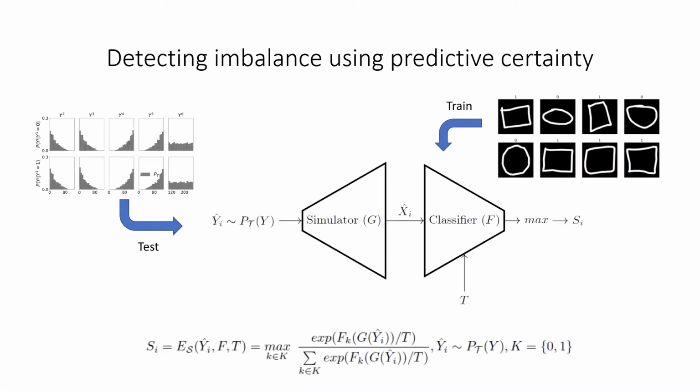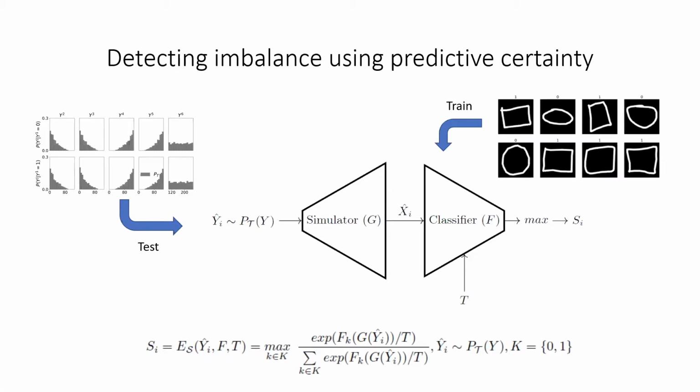So how do we detect this imbalance? We do it by using the idea of predictive certainty. We first use the actual dataset to train a classifier. We then use the simulated dataset as a test set. As the trained classifier predicts simulated samples, we see how certain it is in making its predictions.